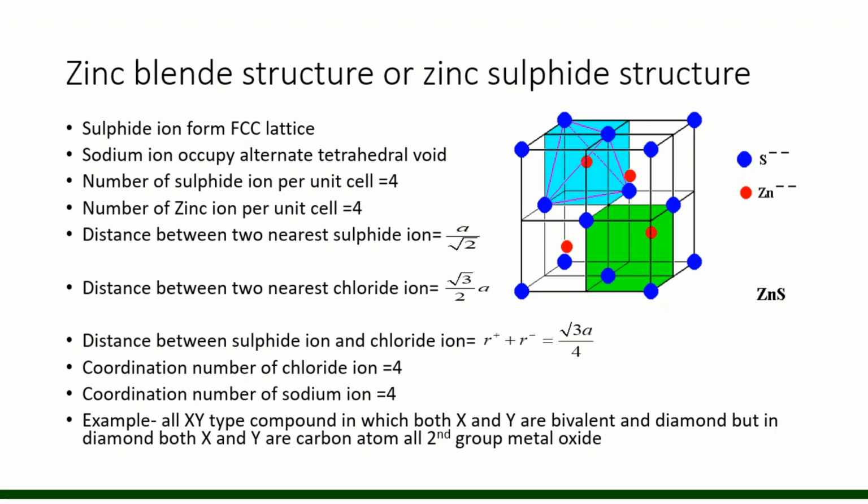The total number of tetrahedral voids would be 8, right? And since zinc ions occupy alternate tetrahedral voids, the total number of zinc ions will be 4.